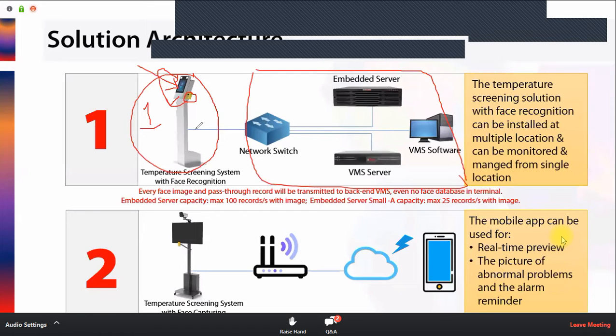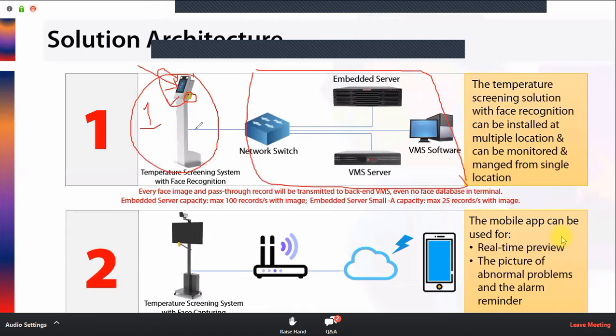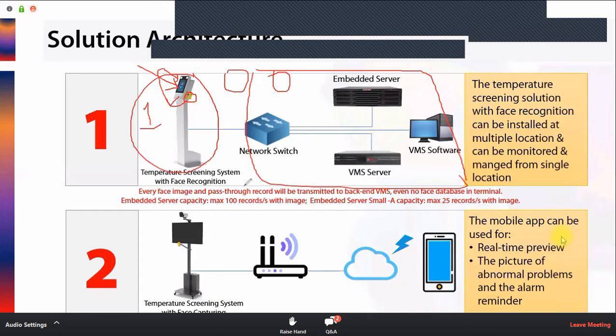From another gate he might be able to access because he has data on other machines, but if his face is not in the database on a machine, he will not get access to the premises. So what can be done? There will be different machines, 1, 2, 3, 4. All the machines will be connected to a switch.